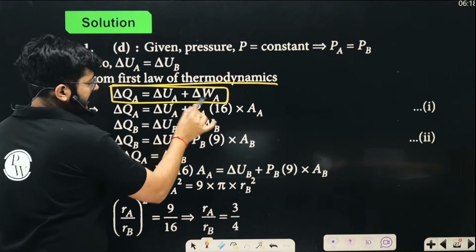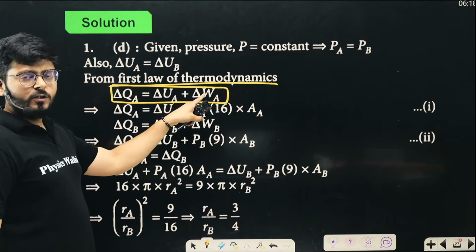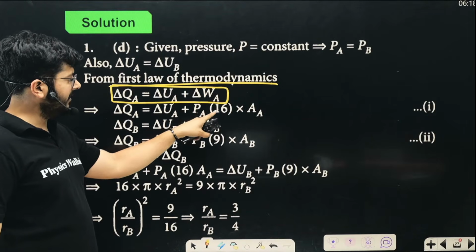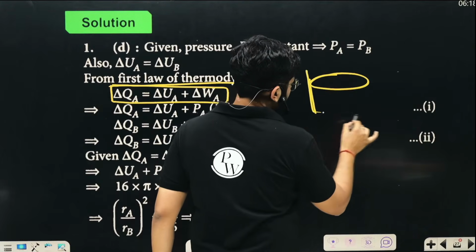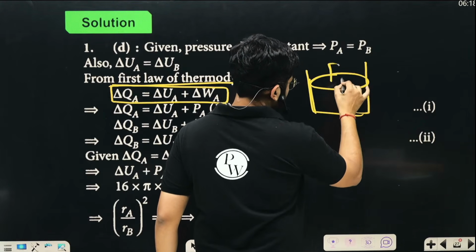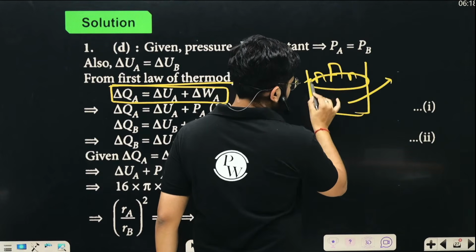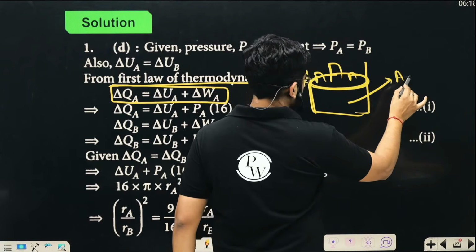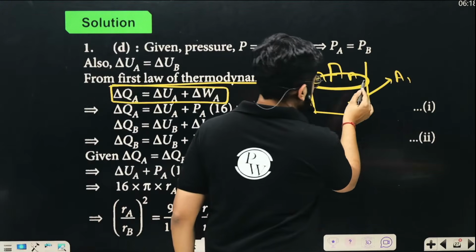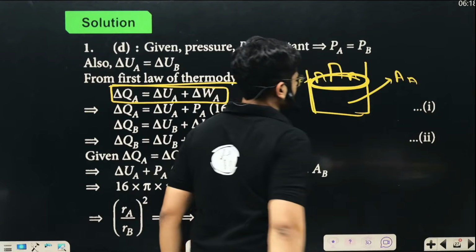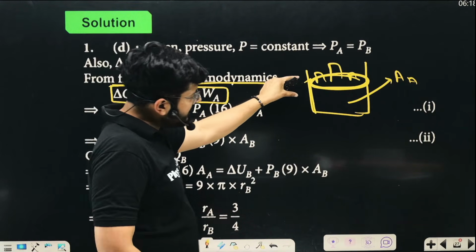Everything for the gas A, right? So delta Q is equal to delta U plus delta W, which is P delta V. So for the first piston cylinder arrangement, let us say the cross sectional area is A1, or a cross sectional area of A, whatever. And we can say the increase is happening.